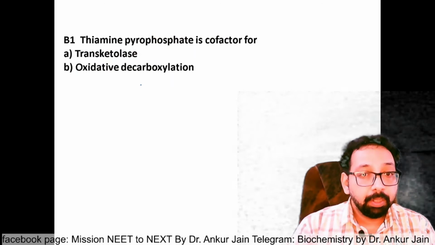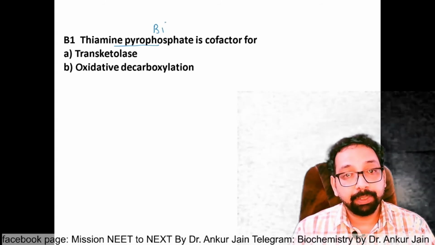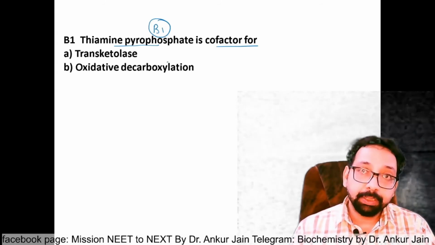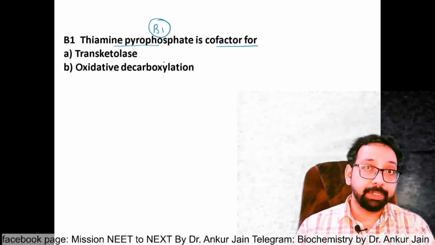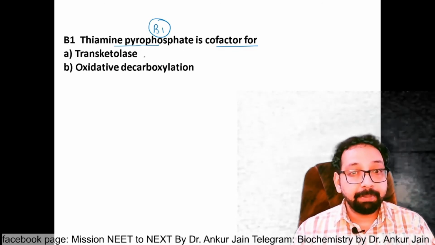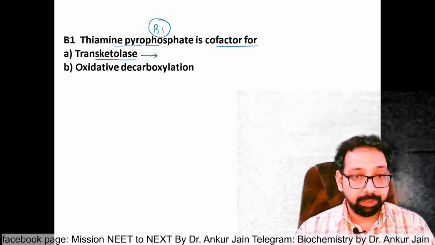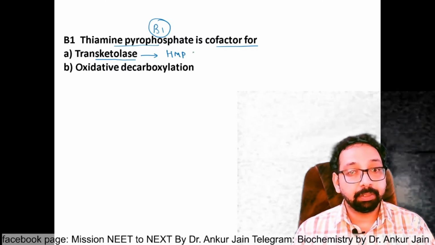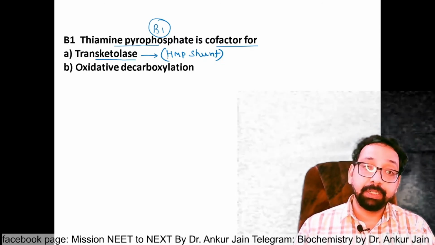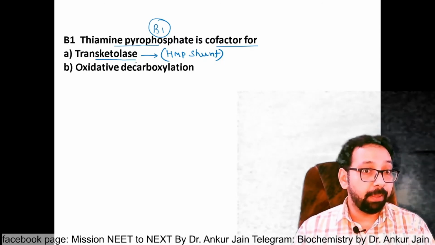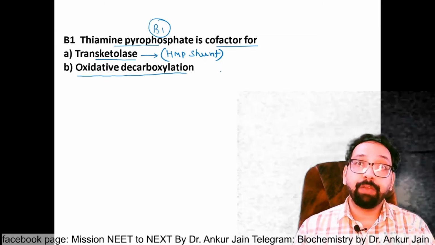Now the question is asked, thiamine pyrophosphate or vitamin B1 is cofactor for. This question has been asked many times in different competitive exams and with slight modification with different answers. Let me explain. Thiamine pyrophosphate is cofactor for transketolase. This is true. B1 is cofactor for transketolase and this is required for HMP shunt. We will discuss later. For the time being, just remember transketolase enzyme is involved in HMP shunt and transketolase requires B1 as cofactor. And I have already told you that B1 is cofactor for oxidative decarboxylation of alpha keto acid.